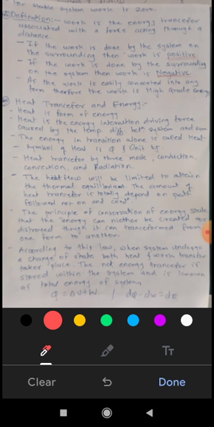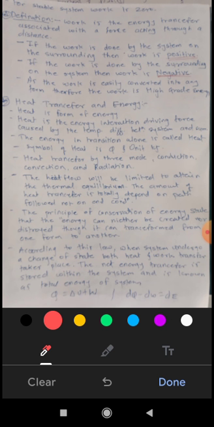Like while we are boiling water, the hot water comes to the surface and cold water goes to the bottom. In this way, the molecule movement starts. So that is convection. And another is radiation. Both conduction and convection require a medium for transfer.